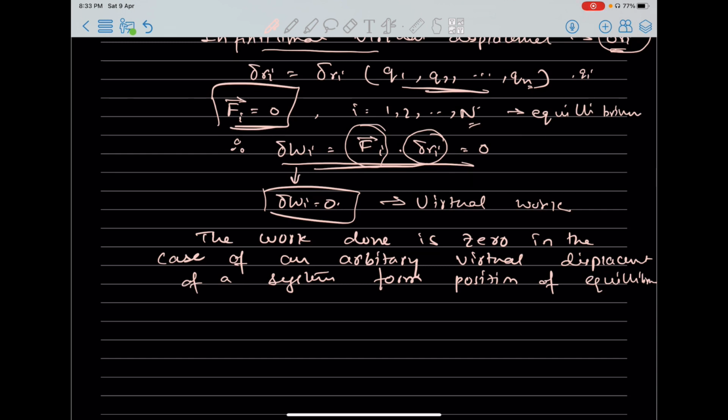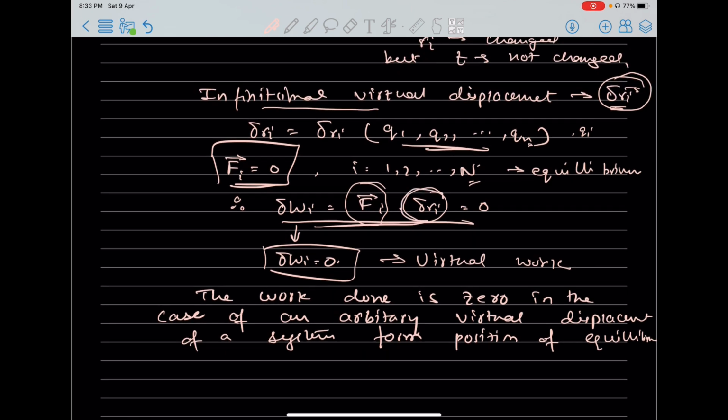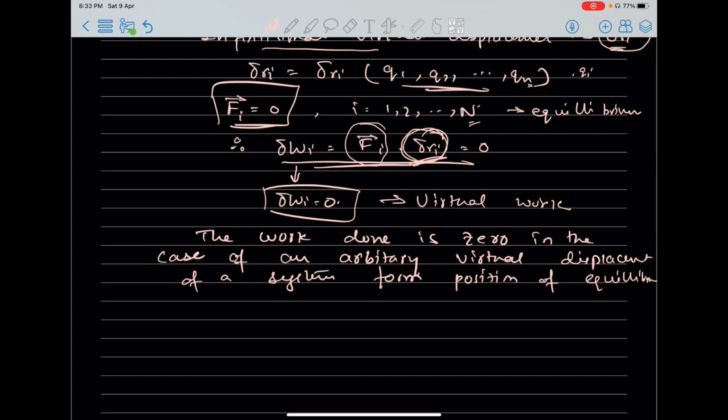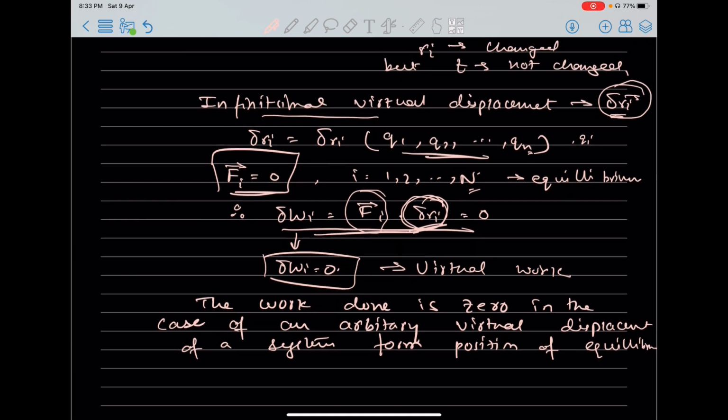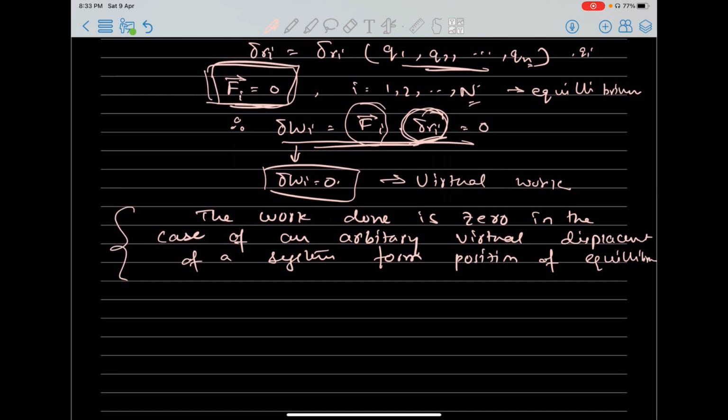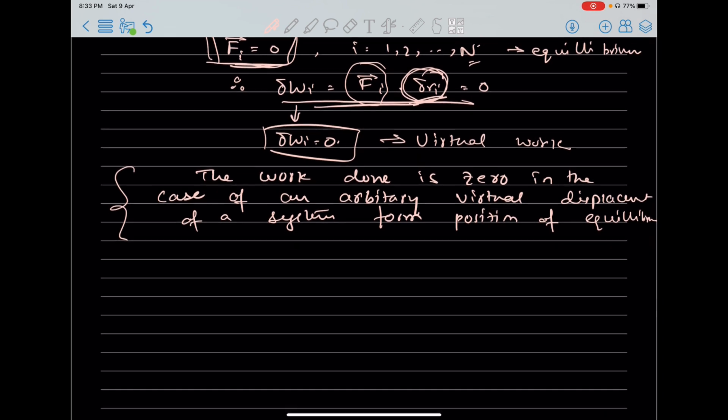Okay, so the work done is 0 in the case of an arbitrary virtual displacement. What is our arbitrary virtual displacement? It is delta Ri of a system from position of equilibrium. Why equilibrium? We said in case of equilibrium, F of i equals 0. I hope you understand this definition clearly. If not so, let me know in the comment section. I will try to elaborate it further.